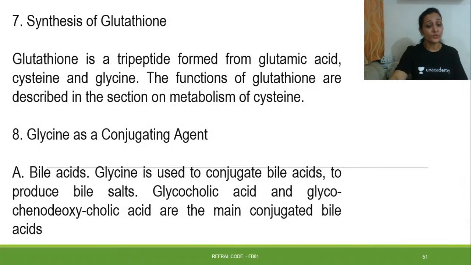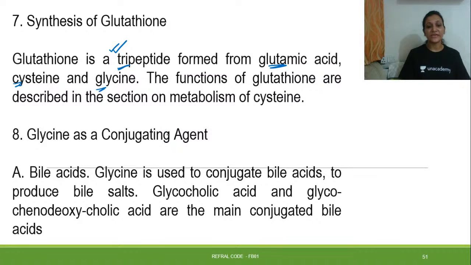Then synthesis of glutathione. So synthesis of glutathione is again an important thing. Glutathione is a tripeptide formed from glutamic acid, cysteine and glycine. These three things are responsible for formation of glutathione.